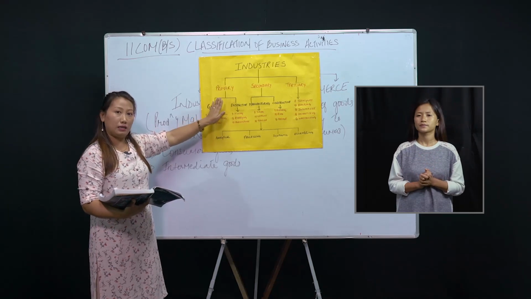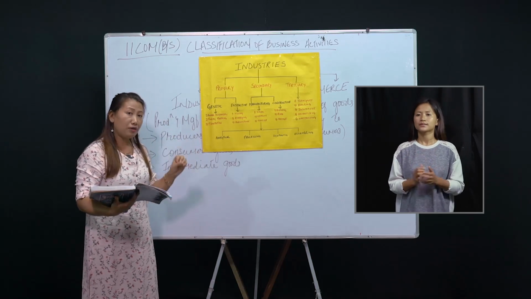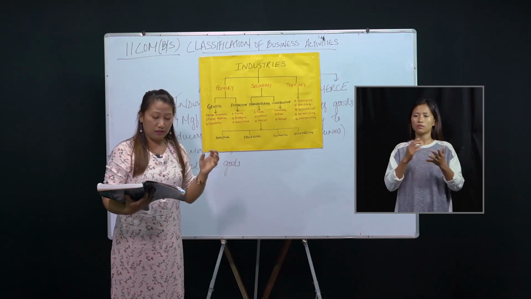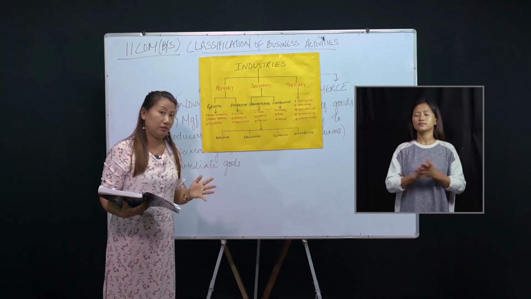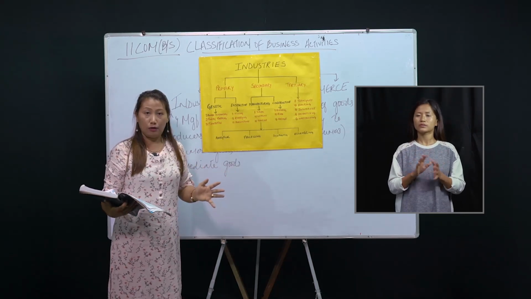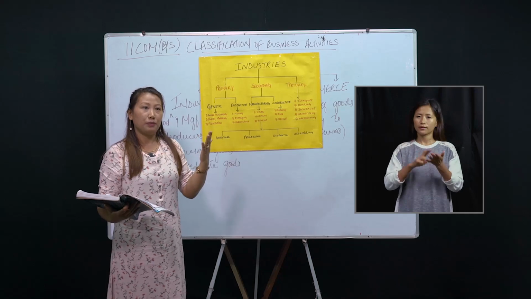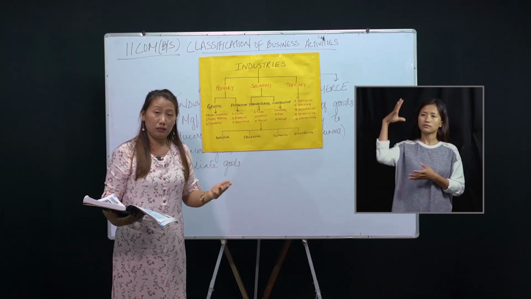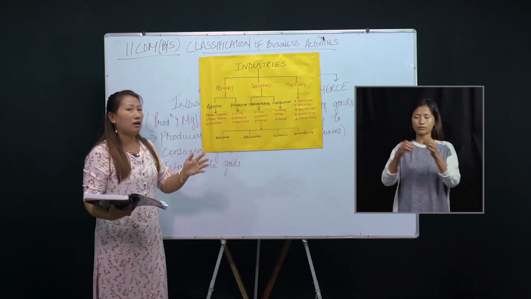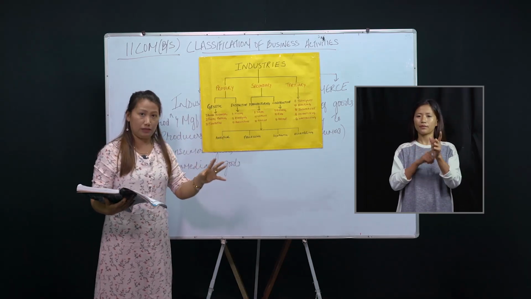So when we say primary industry, what is primary industry? Primary industry includes those activities where natural resources are used to provide raw materials. What are natural resources? That means the resources that we get from the environment, from the earth. Just think of some natural resources: sunlight, air, water, forest. All those things are natural resources. So in primary industry, natural resources are used to provide raw material.